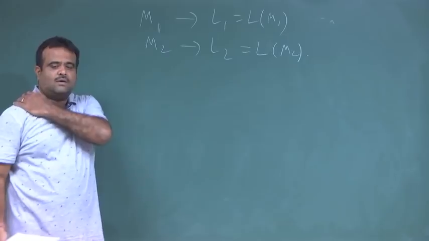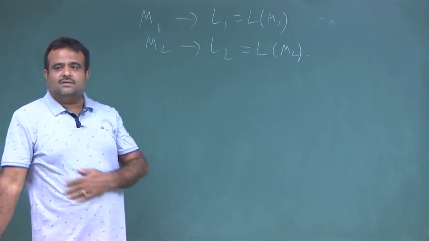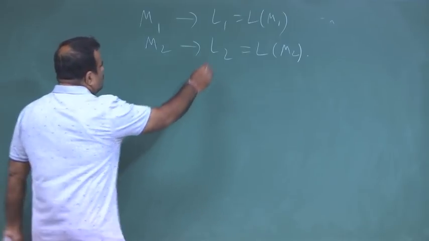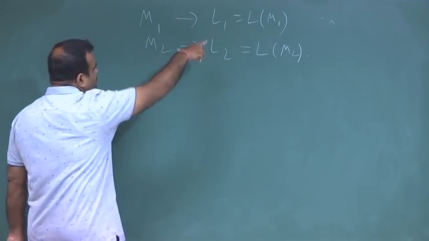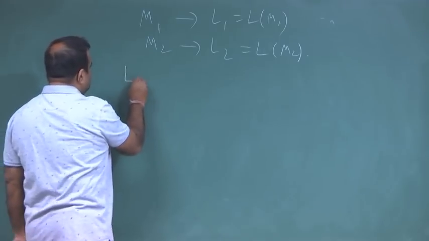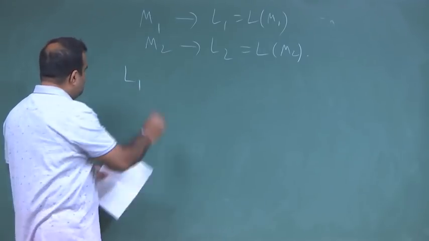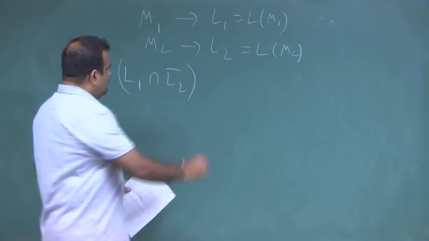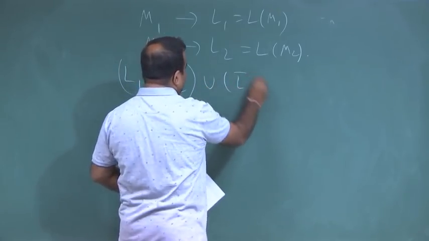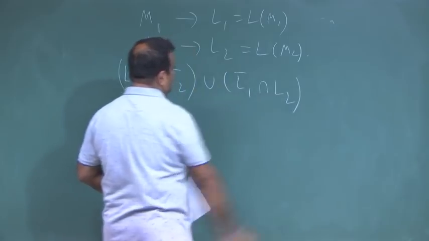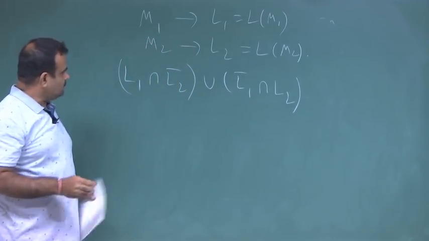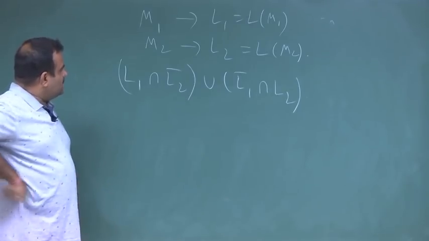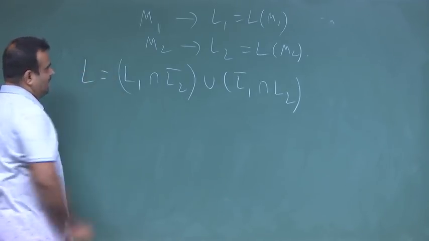Okay. Now, we want to see whether this L1, L2 are same or not. So, for this what we do? Since these two are regular, we construct this set: L1 intersection L2 complement union L1 complement intersection L2. Now, this we denote by L.